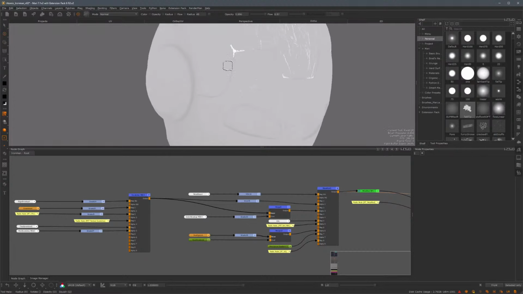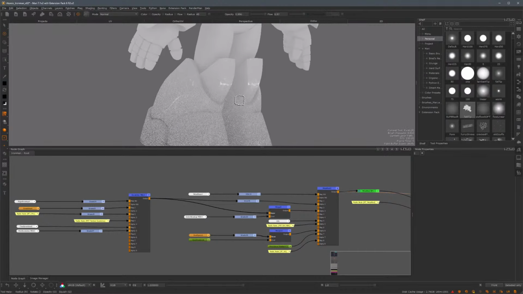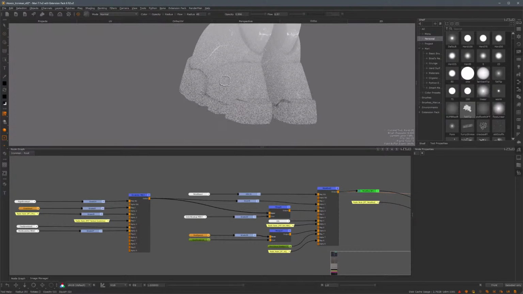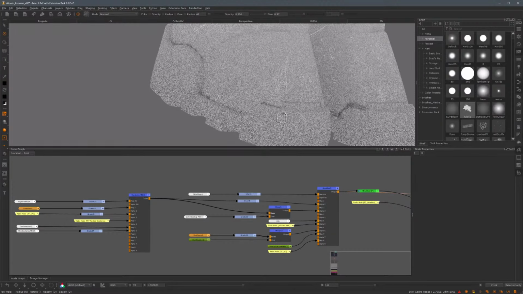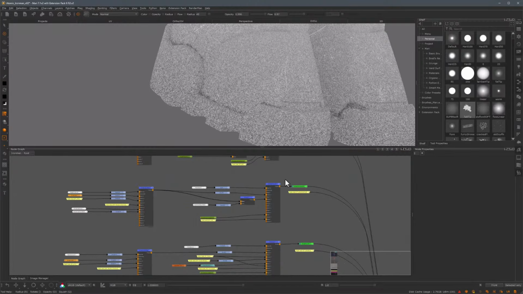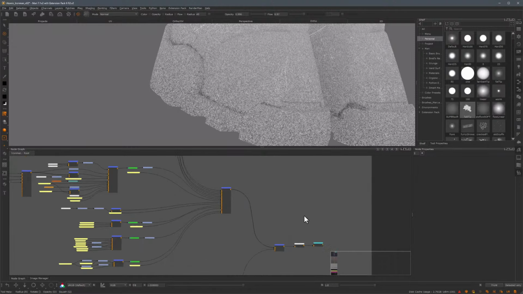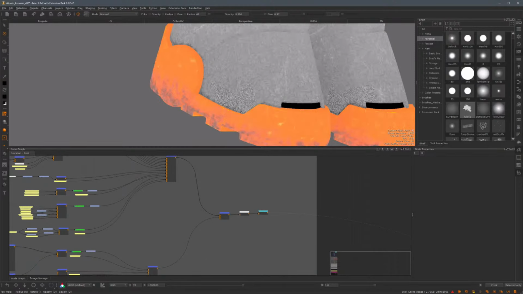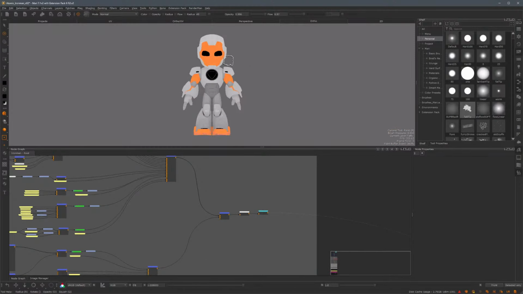Since this is just two types of materials, paint and metal, you can see that for the most part, this is pretty much using the same values with the exception of the dirt and the dust, which is darker because that area should reflect less than the rest of it. And based on this recipe, I have actually done all of them just the same. So I'm just going to view the entire reflection channel. And this is how it ended up looking in the end.